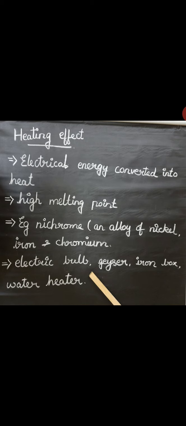The heating effect of the electric current is used in many practical appliances, like the electric bulb, geyser, iron box and water heater. We use all of these in day-to-day life. These are all based on the heating effect. The heat generated due to the electric current is known as the heating effect of electricity.